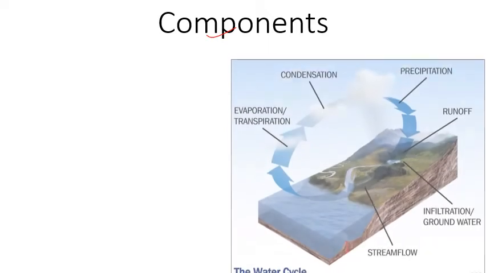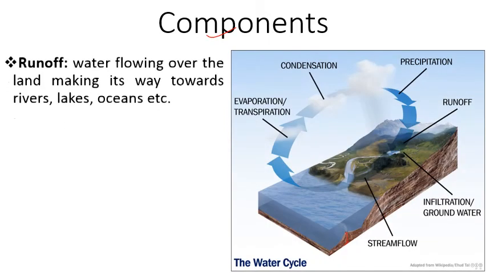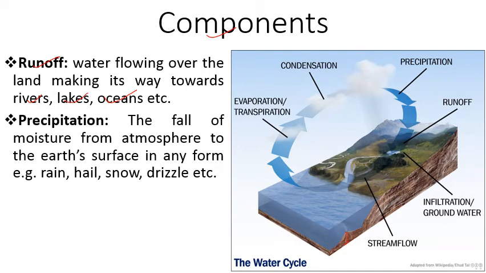Next comes components of hydrological cycle. So it involves various processes. The first one comes runoff water. So water flowing over the land, making its way towards rivers, lakes, and ocean is known as runoff water. And then second process, that is very important process, which is known as precipitation. So the fall of moisture from atmosphere to the earth surface.